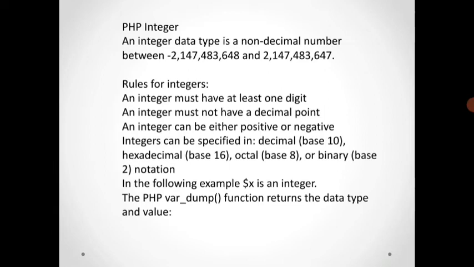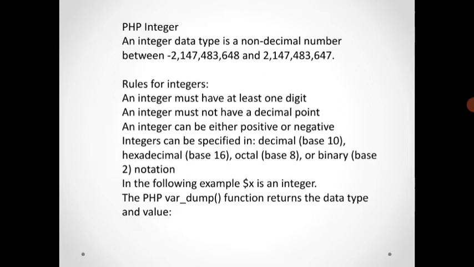Then the second one is PHP integer. An integer data type is a non-decimal number between -2,147,483,648 and 2,147,483,647, so integer variables can have positive or negative values.